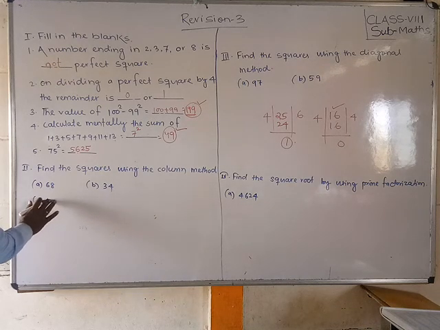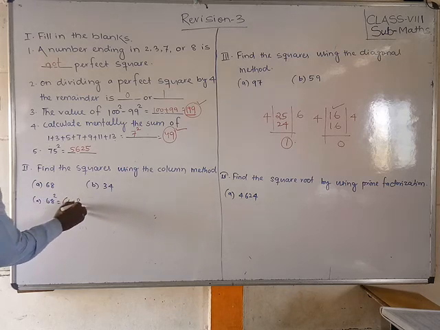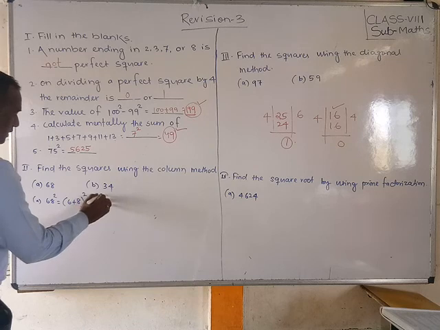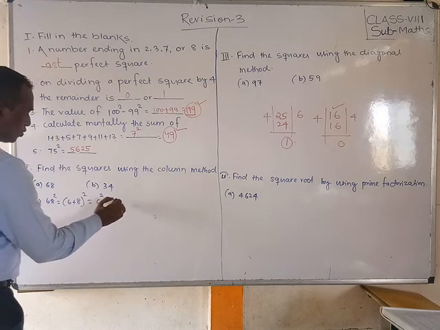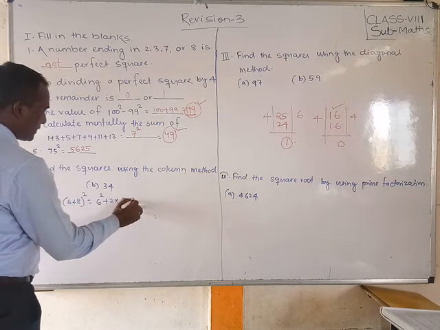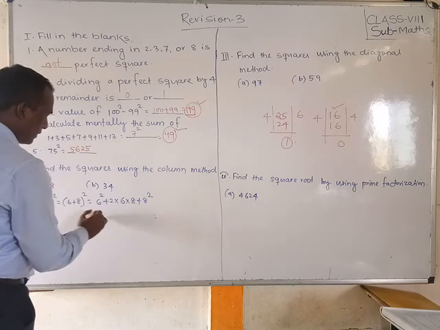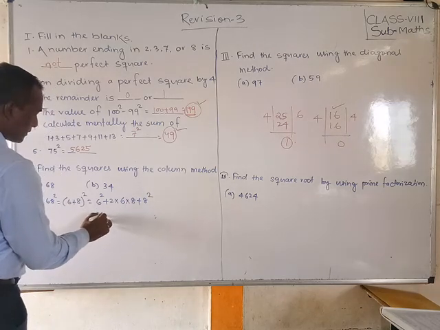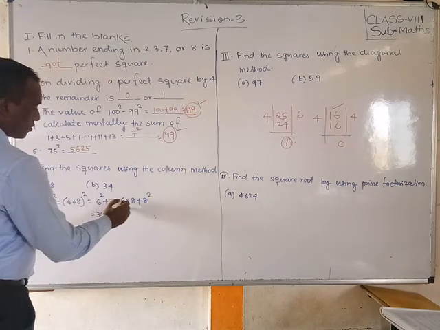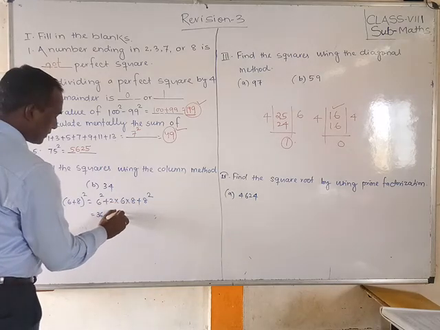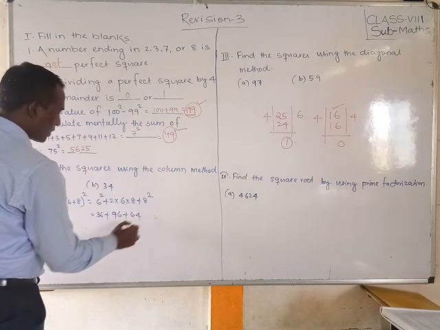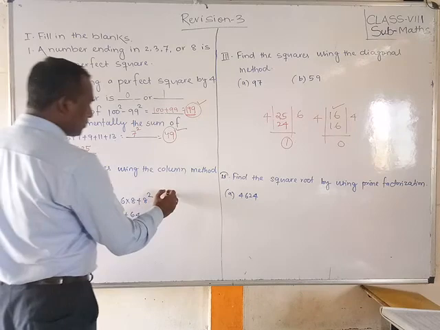Okay. So squares finding, before that, first number I will do here, students. 68 square we are doing. 68 square is equal to, we can write (60 + 8) whole square, which is 6 square plus 2 into 6 into 8 plus 8 square, equal to 36 plus 96 plus 64.